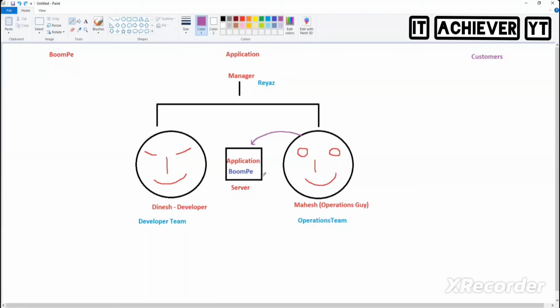Now tell me, Dinesh is a developer. Is he interested to log into the server? Tell me honestly, yes or no. The answer is no. He's not at all interested to log into or access our server because he's a developer. And Dinesh has the laptop, and the BoomPay application is working on his laptop.